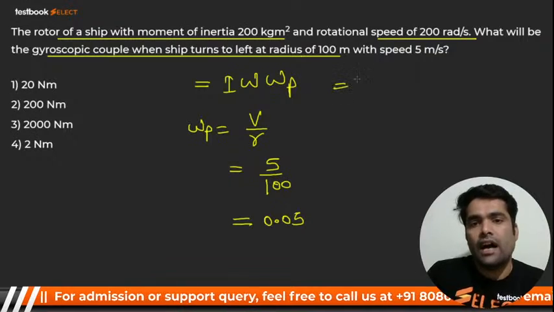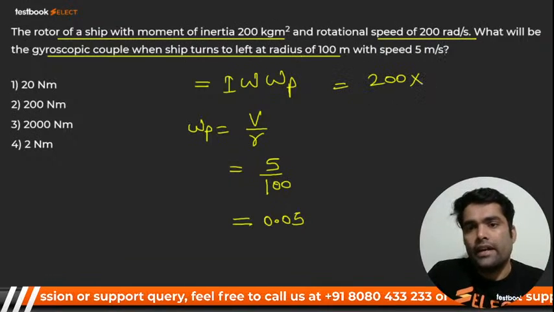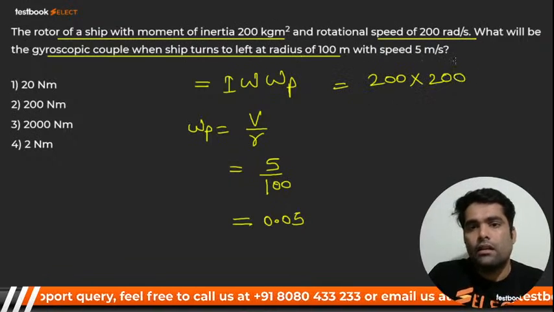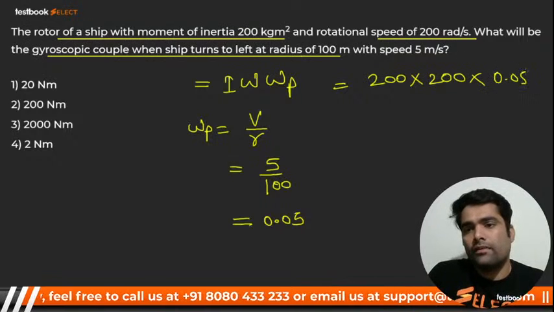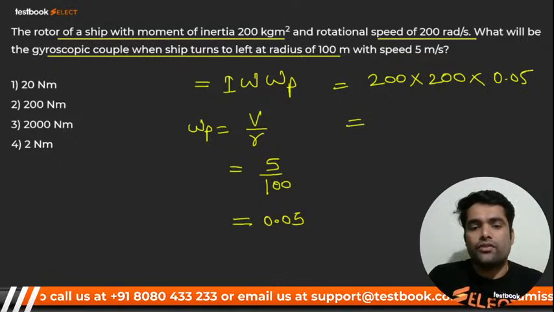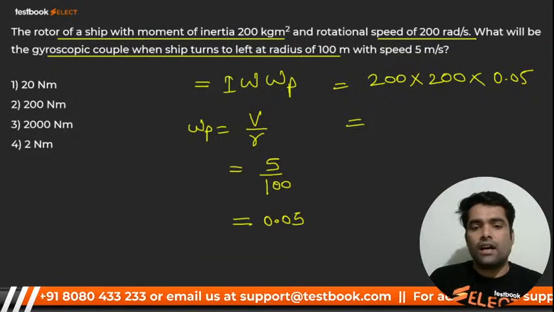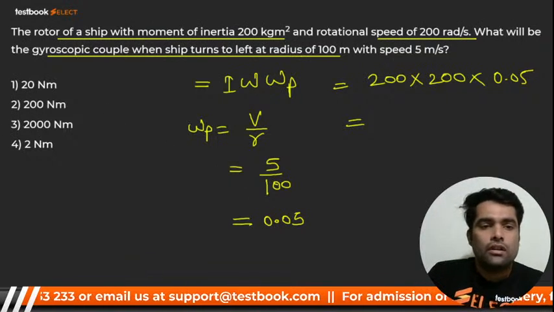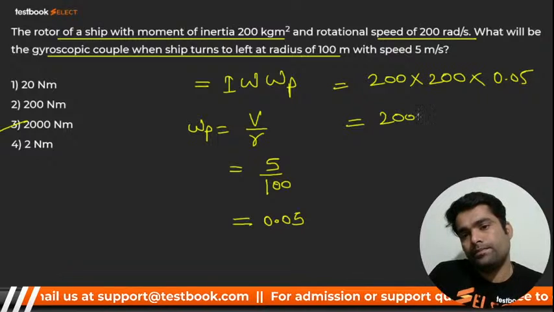Else you have each and everything. I is 200. Omega is what, my dear? 200 multiplied by 0.05. What should it be, beta? How much? What should be the answer? The answer is 2000 Newton meter.